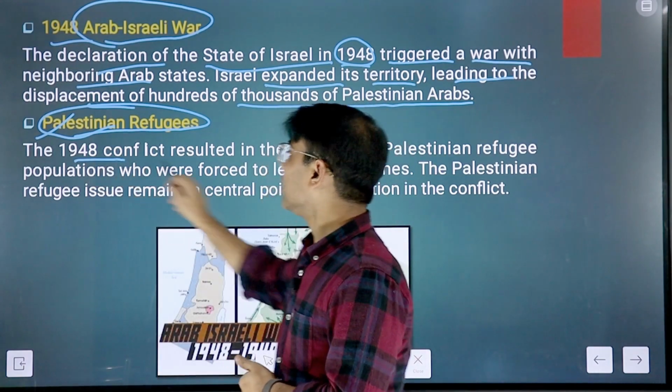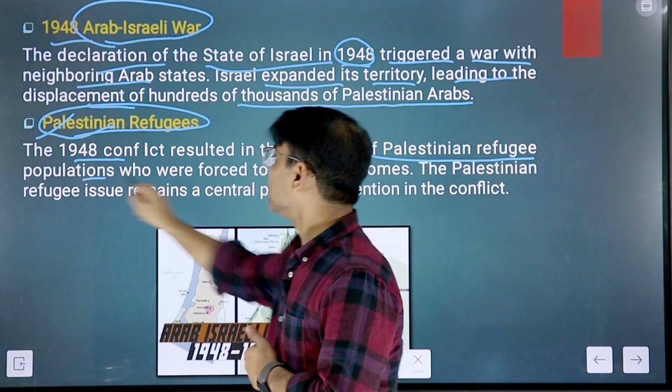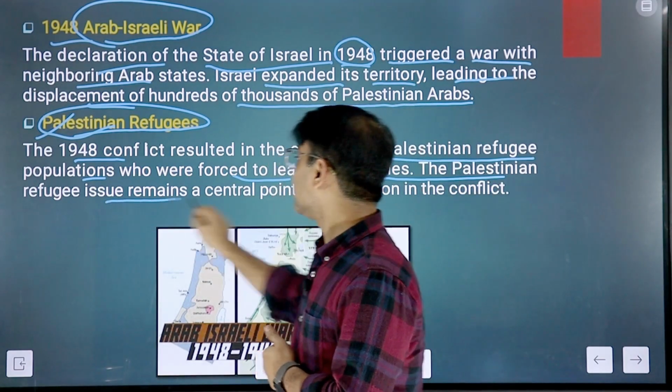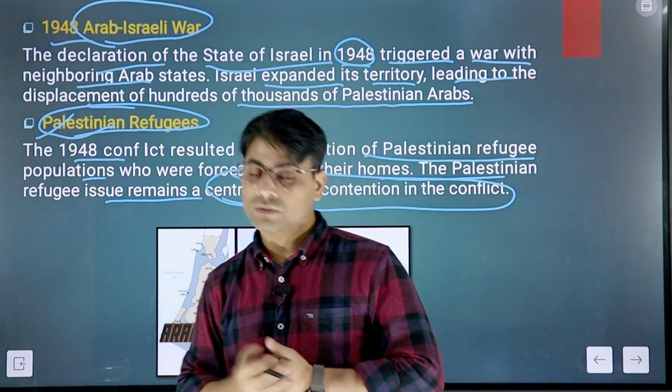The 1948 conflict resulted in the creation of a Palestinian refugee population who were forced to leave their homes. The Palestinian refugee issue remained a central point of contention between Israel and the Arab states.